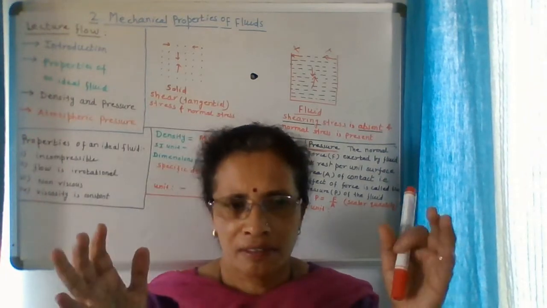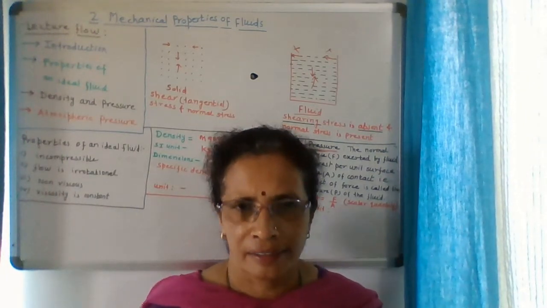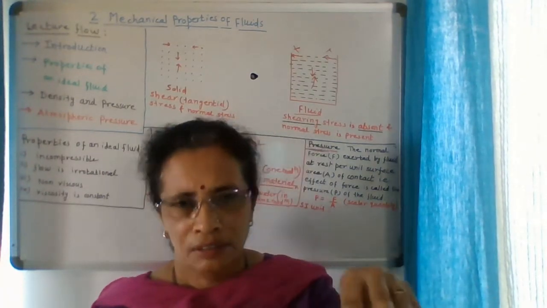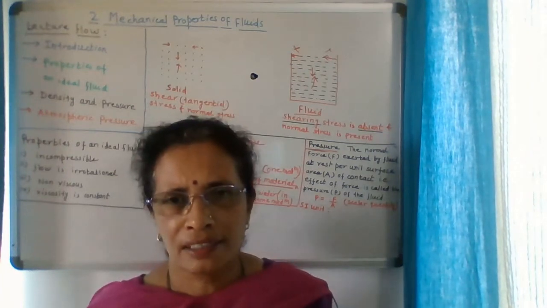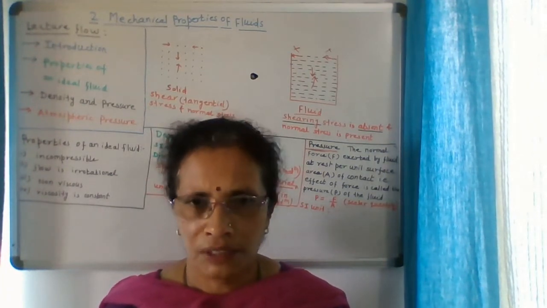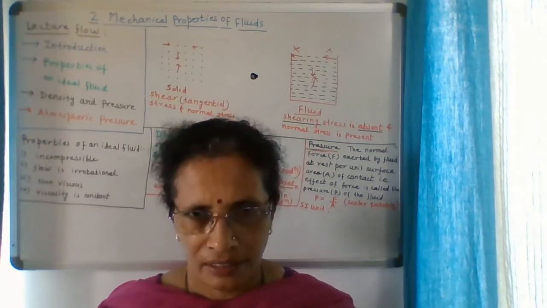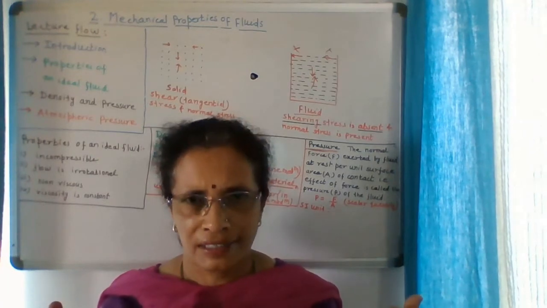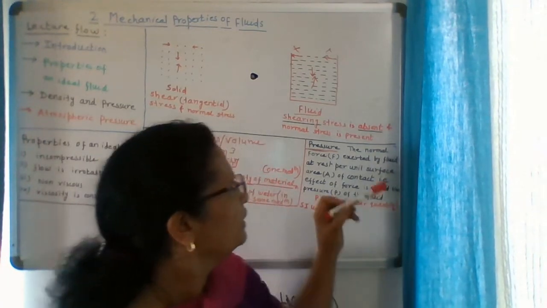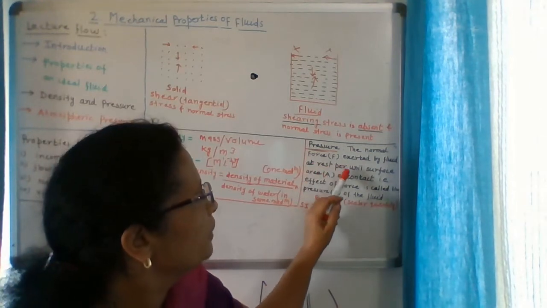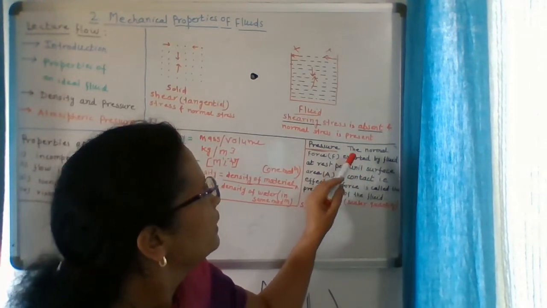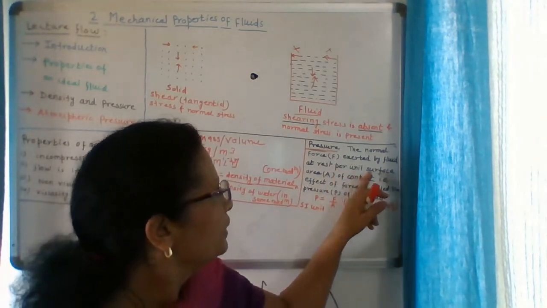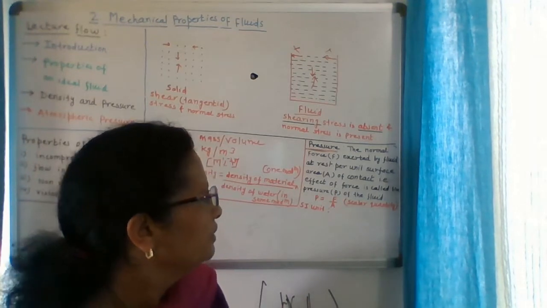Now if the fluid is kept in a container, it exerts weight towards the bottom, that is in the normal direction, as well as towards the walls of the container, even in the normal direction. So the direction of the force is always normal. No component is acting in any other direction, right? So that's why it is written: the normal force exerted by the fluid at rest per unit surface area of contact,